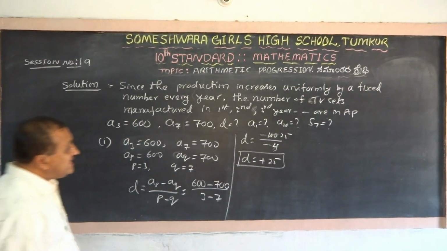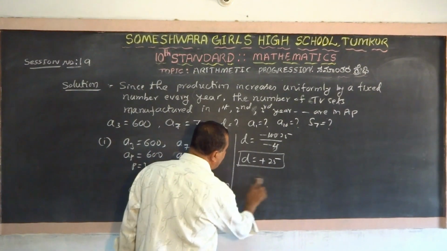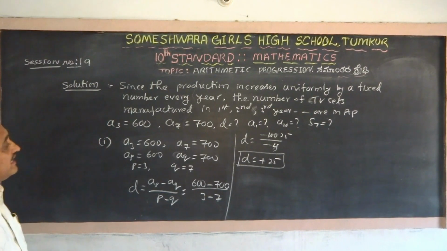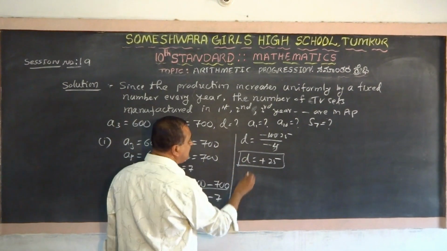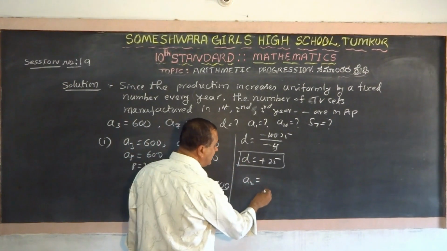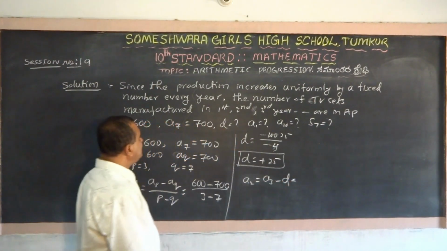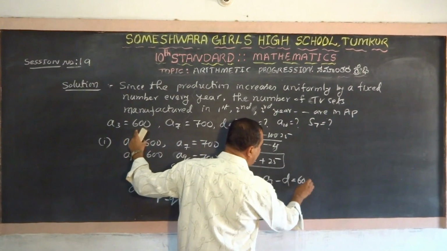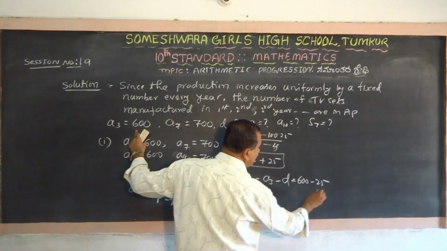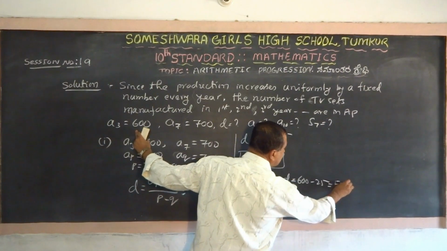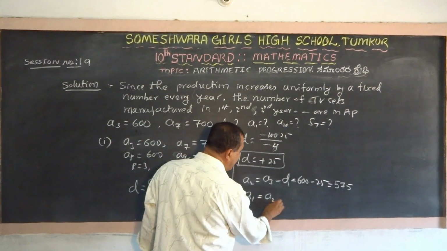Now find out what A is. We have to calculate A, and for that we should not use that formula. If we find A2, then A1 will come. A2 is A3 minus D. A3 is 600 minus D, which is 25. That will be 575. Now A1, the first year, is A2 minus D.